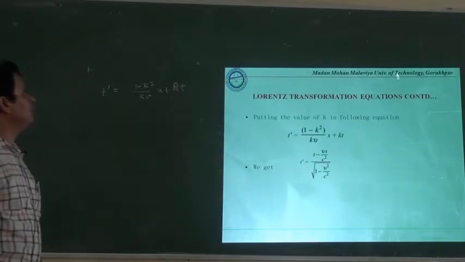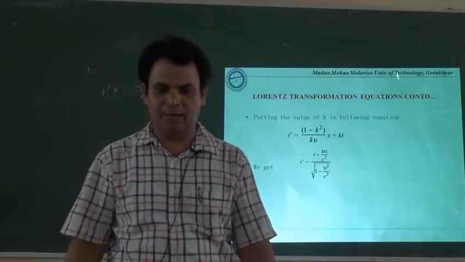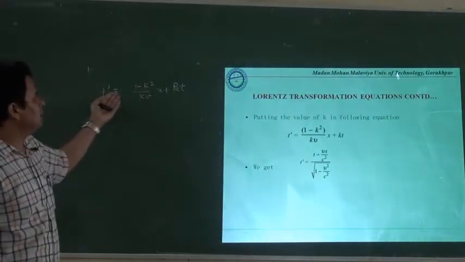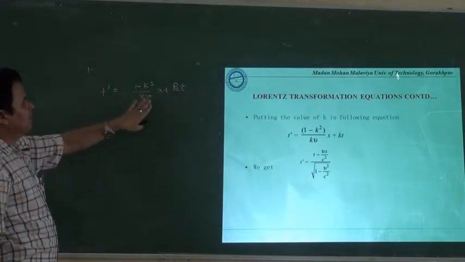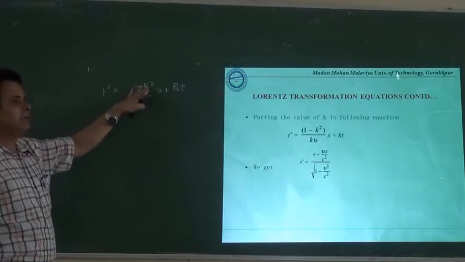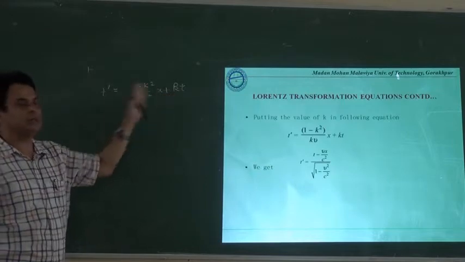This is the relation we have already derived and established between t dash and t. So here we have to put the value of k, and then estimate the relation between t dash and t.